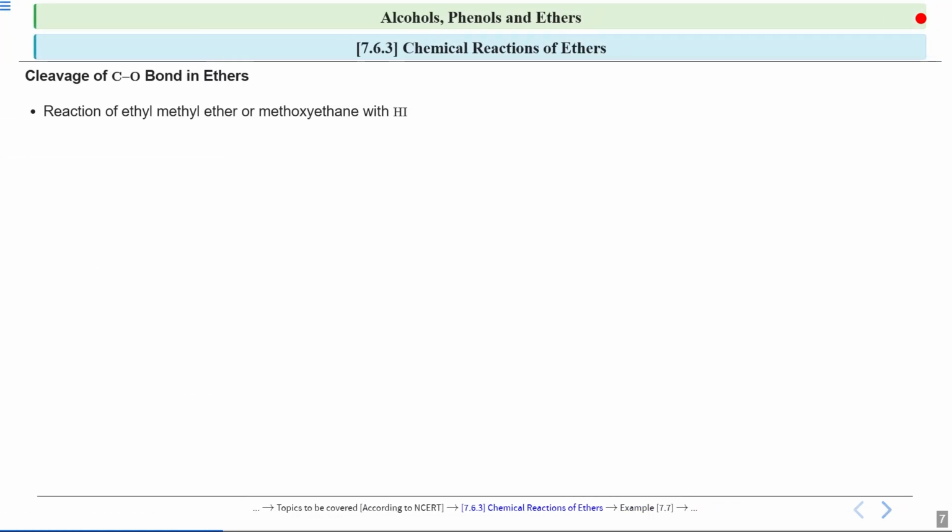Now we will understand this by taking a reaction of ethyl methyl ether, which is the common name, and this is the IUPAC name, which is methoxyethane. So we will take the reaction of methoxyethane with HI, which is hydrogen iodide. Now look at this compound.